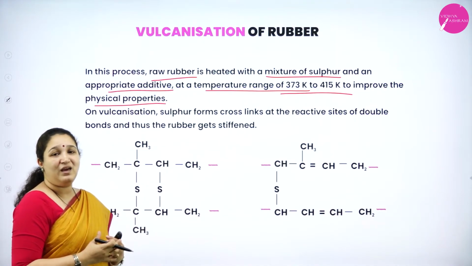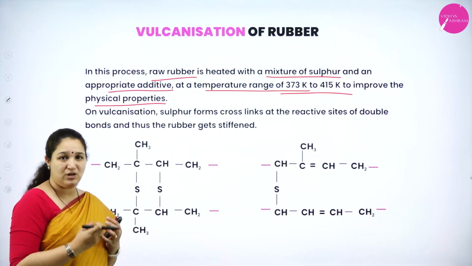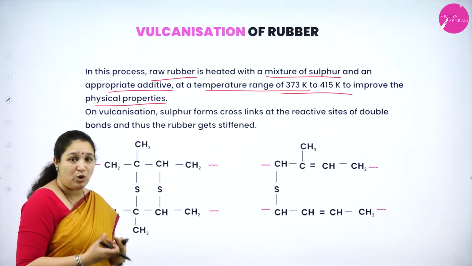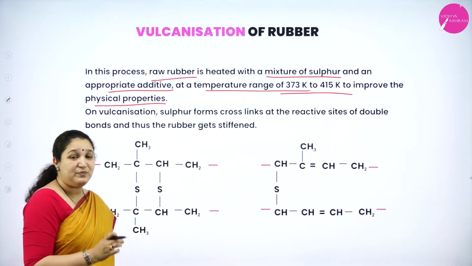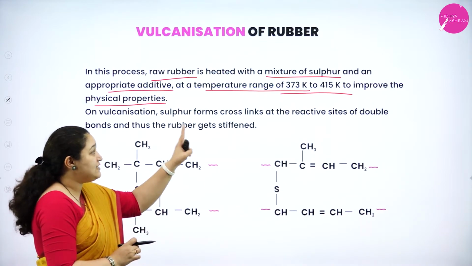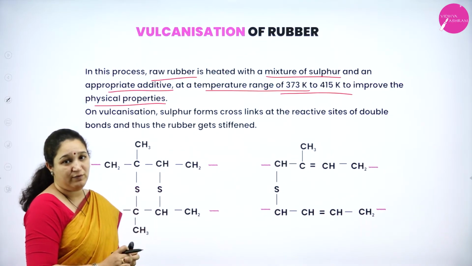Basically, we are making the soft natural rubber hard and giving it tensile strength. We take natural rubber and heat it with an appropriate amount of sulfur at 373 Kelvin to 415 Kelvin.